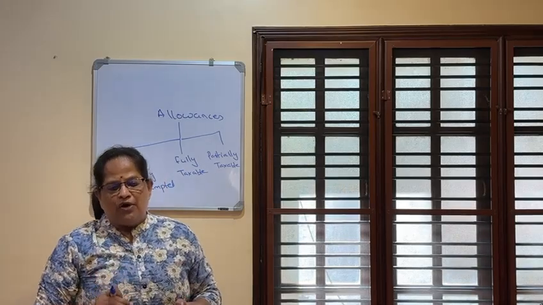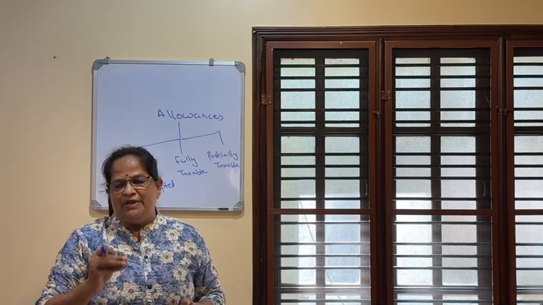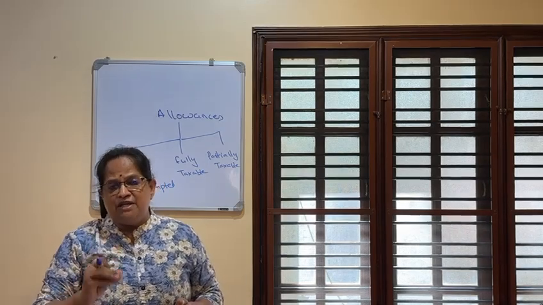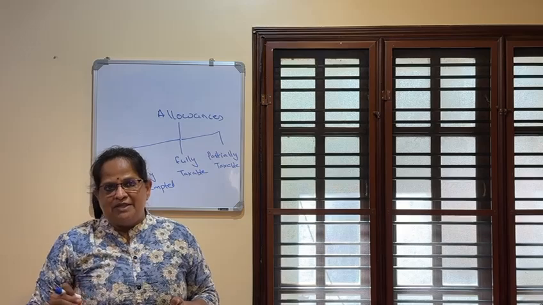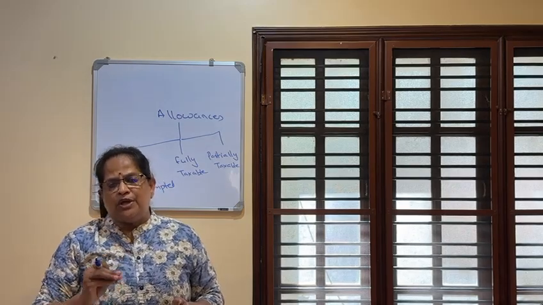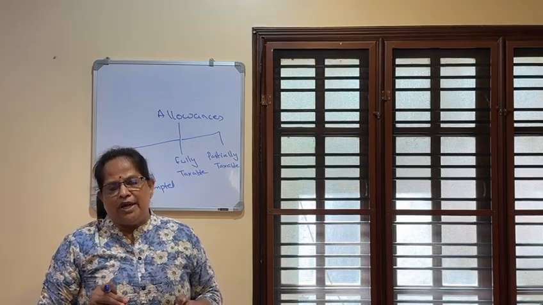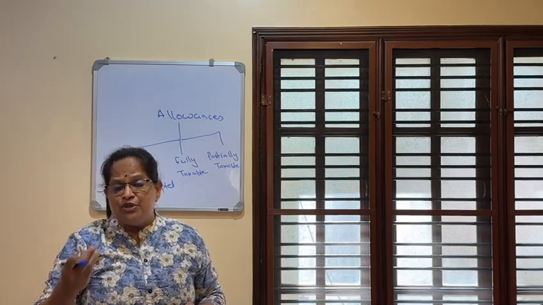Now we will see what are the fully exempted allowances. First one is foreign allowance for employees posted outside India. Those who serve as ambassadors of other countries, in the Indian Foreign Service, their allowances are all exempted. Then house rent allowance given to High Court and Supreme Court judges. Sumptuary allowance to Supreme Court and High Court judges. Now what is the meaning of sumptuary allowance?